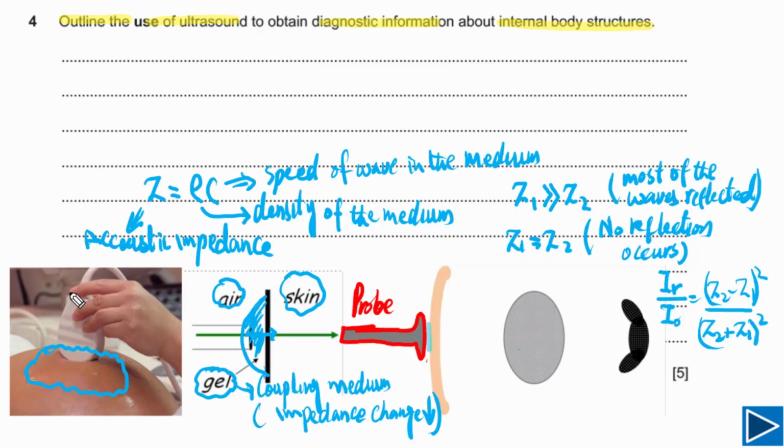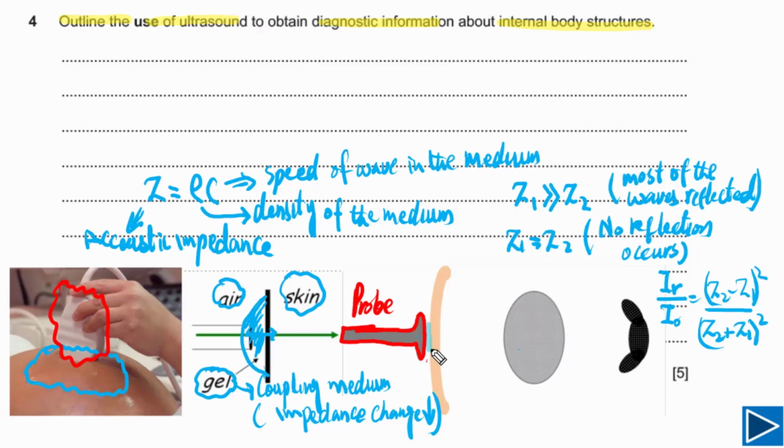The purpose of the probe is to transmit ultrasound pulses and also to receive ultrasound pulses. In exam, sometimes they can ask you why ultrasound waves are emitted in pulses. Because the probe is acting as a transmitter and it is also acting as a receiver or detector. That's the reason ultrasound waves are emitted in pulses.